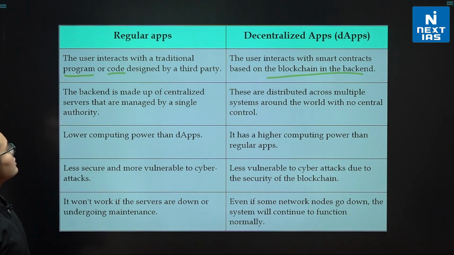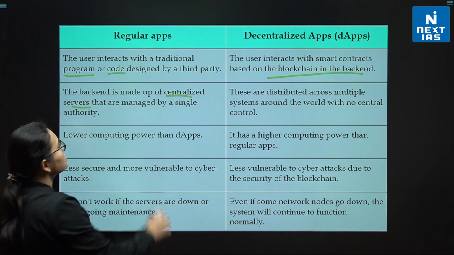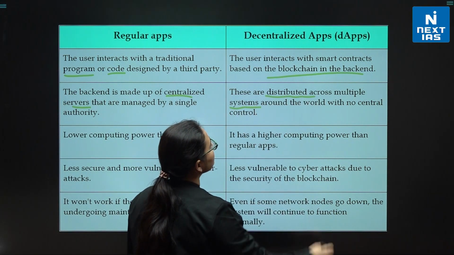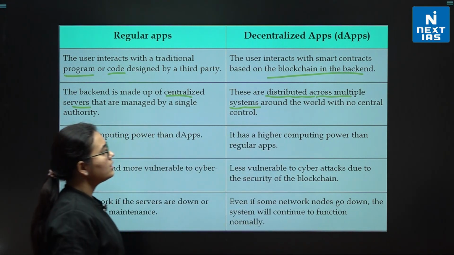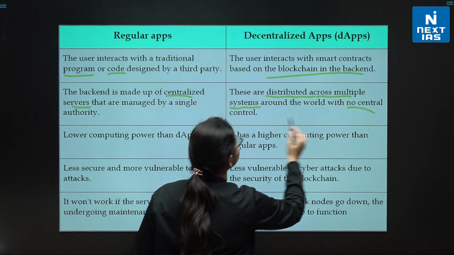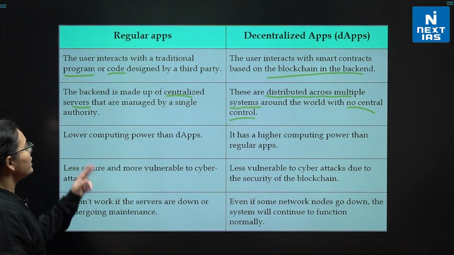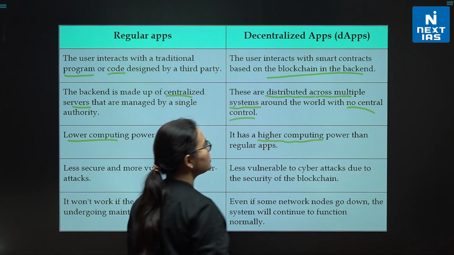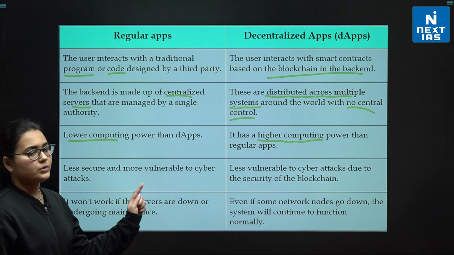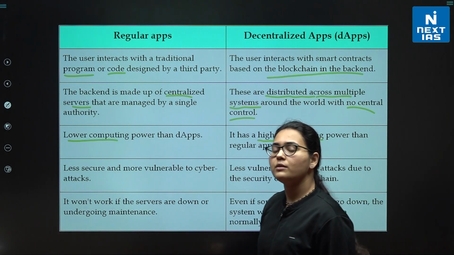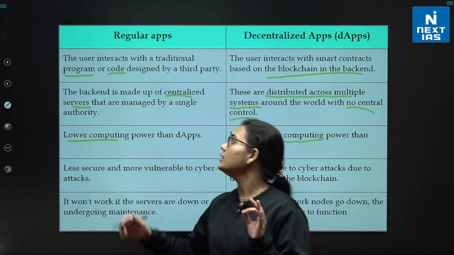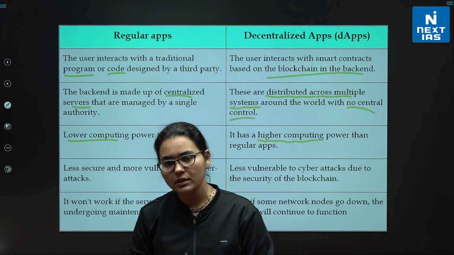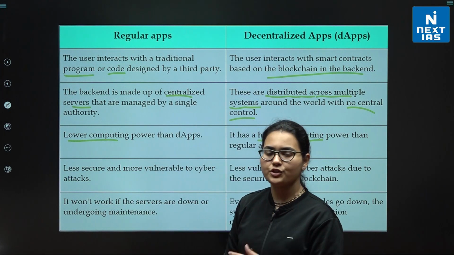The backend is made up of centralized servers. Yes, I told you there is a centralized system, but here it is distributed, okay? They are distributed across multiple systems, and there is no central control, okay? Lower computing power than apps. Of course, decentralized applications have higher computing because of the technology they adopt, okay? Next, one thing I want to tell you is that regular applications might not work at all when the servers are down or under maintenance or any such issue arises.